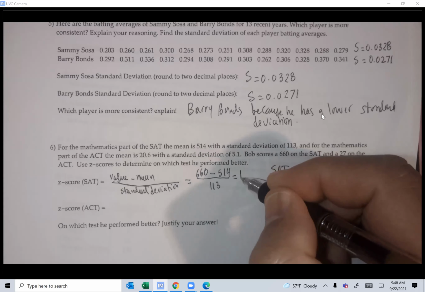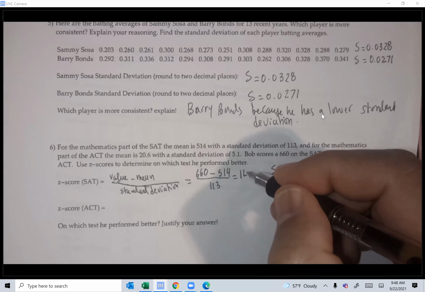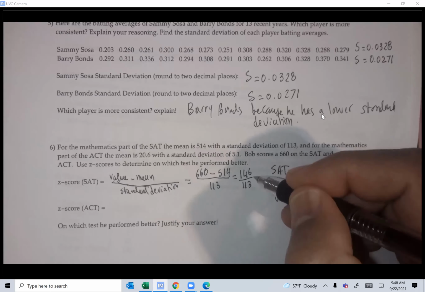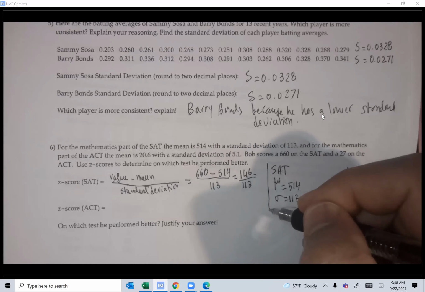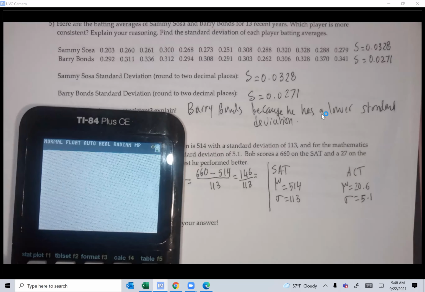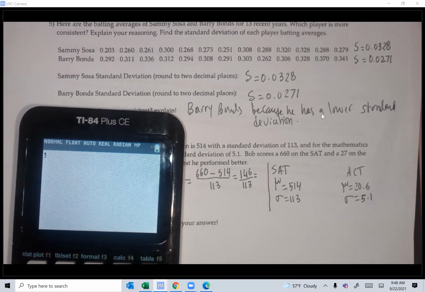So which is 146 divided by 113, which is, okay, we can use calculator here. 146 divided by 113, 1.29.